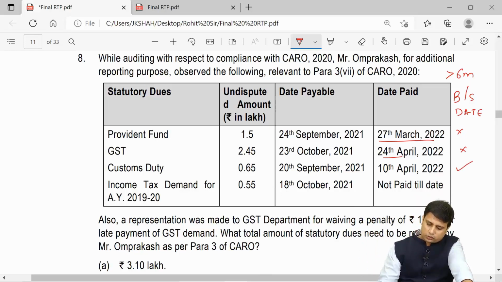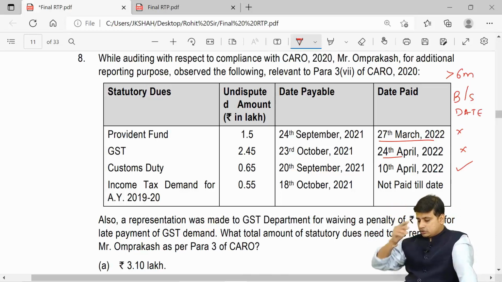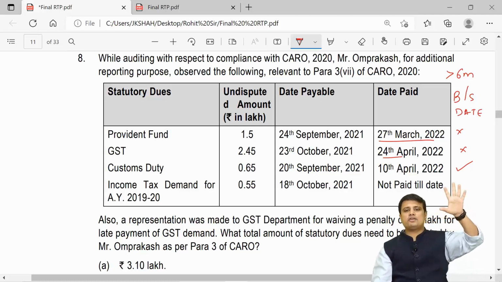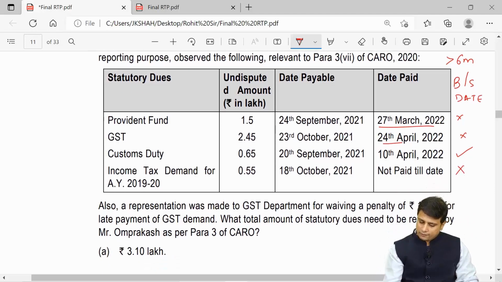On 18th October, which was due on 18th October, not paid till date. But my friends, we see as on the balance sheet date. So if we count from 18th of October, then November, December, January, February, March is only 5 months. So it is not outstanding for more than 6 months as on the balance sheet date, and hence this also we will not have to report. Next, so what we have to report so far here is 0.65.